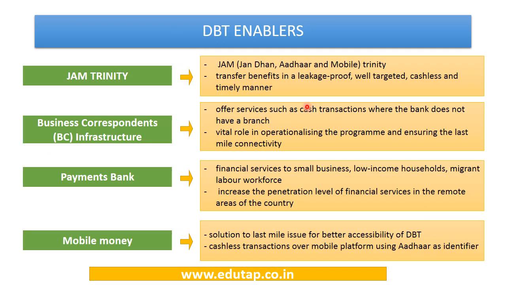Now, what are the enablers for direct benefit transfer? First one is the JAM Trinity. We have already seen Jan Dhan accounts, Aadhaar, and mobile.